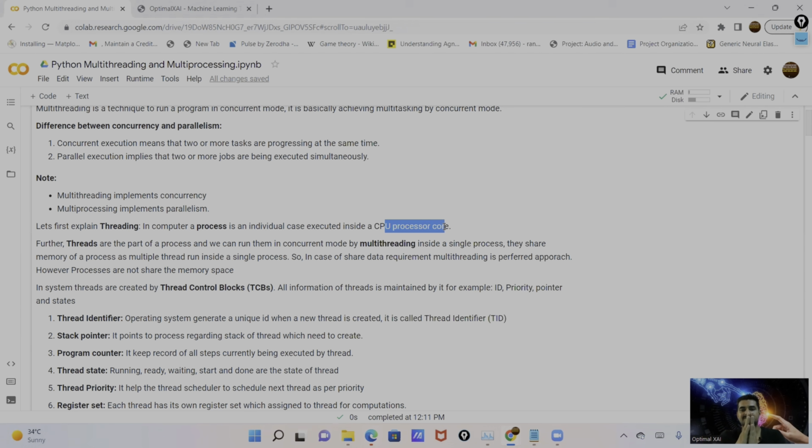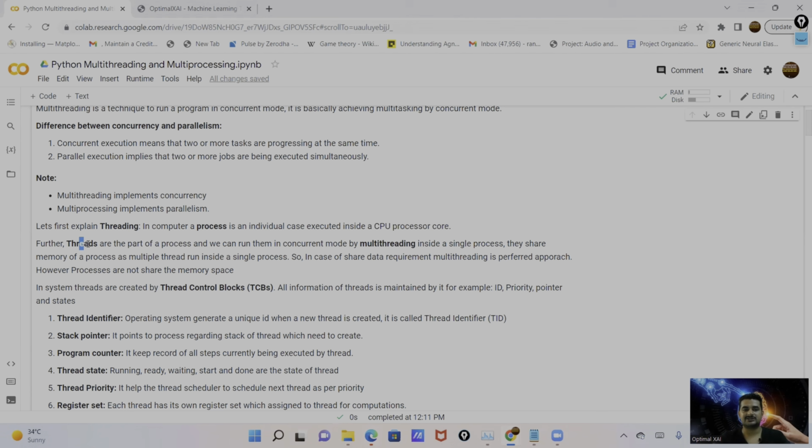In the case of processes, a process is not sharing data, not sharing computation, not sharing memory, but threads are part of a process. So we have the process, and under the processes, we have the threads. You can see here, in a computer, a process is executed inside a CPU core, as I showed in this laptop, how the process is utilizing the CPU, and each process has dedicated memory and CPU core.